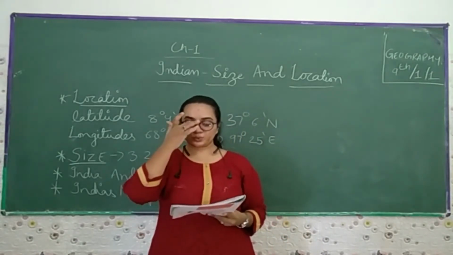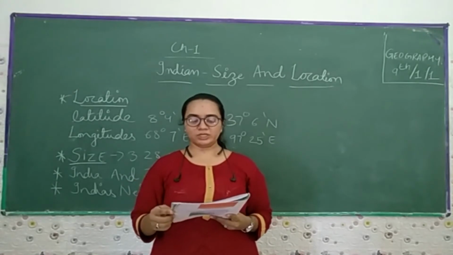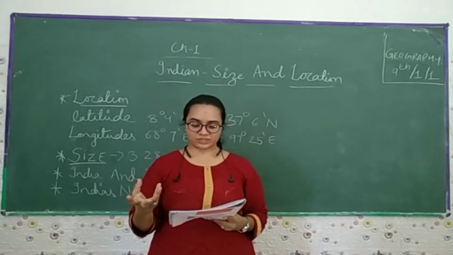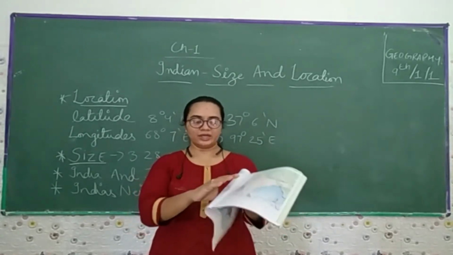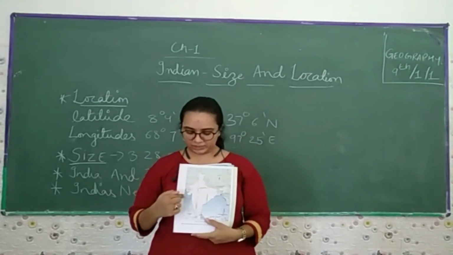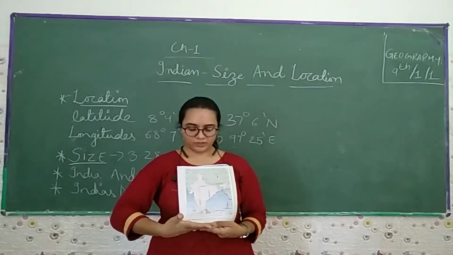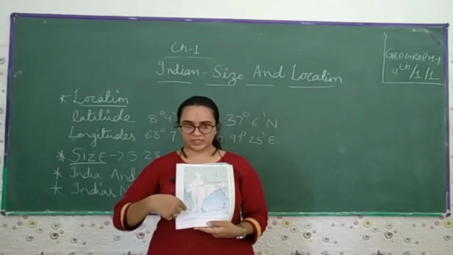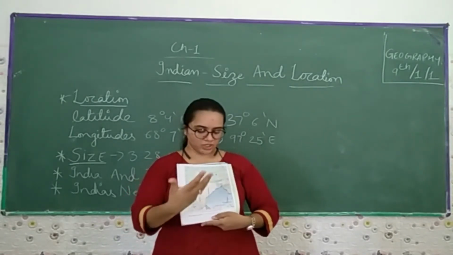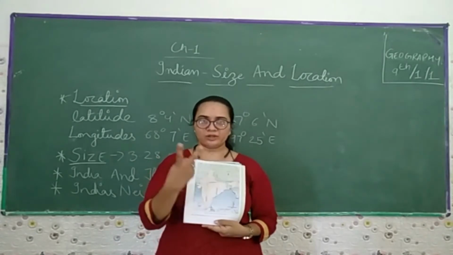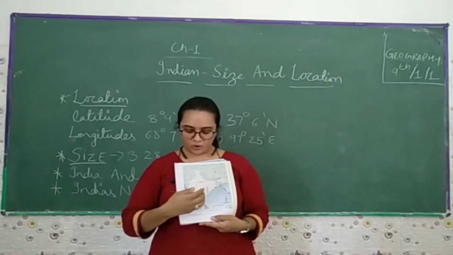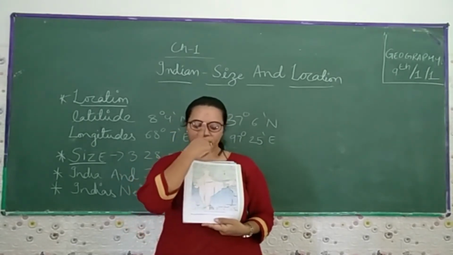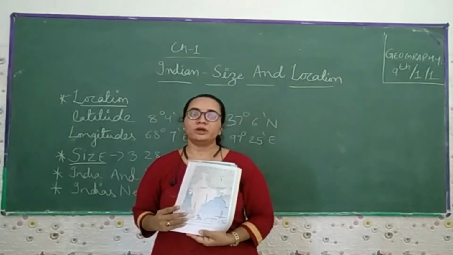The two island groups, east and south of the mainland, are the Andaman and Nicobar Islands and Lakshadweep, in the Bay of Bengal and the Arabian Sea respectively. You have the idea that on the Gujarat side we have the Arabian Sea. In the southern part of India, southwest and southeast, you will find the Arabian Sea on this side, the Indian Ocean downside, and here the Bay of Bengal. Then you will find the two islands: Lakshadweep on the western side, or the southwest of India, and in the southeastern part of India, the Andaman and Nicobar Islands.